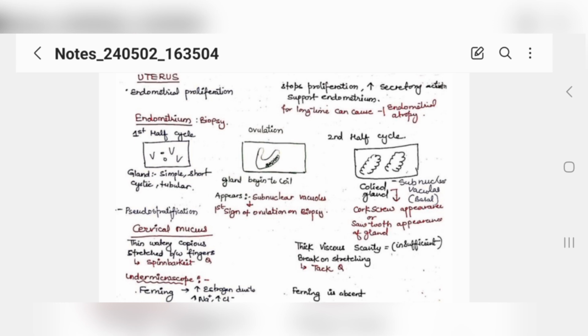And when you get a biopsy from the ovulating period, you will see a slide where glands begin to coil but are not coiling yet, and subnuclear vacuoles are present. That is the sign of ovulation on biopsy, could be asked in your exam. And if you get a biopsy done in the second half of your cycle, you will see coiled, very thick, juicy glands. So these are called corkscrew appearance or sawtooth appearance.